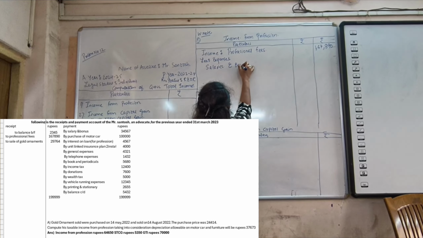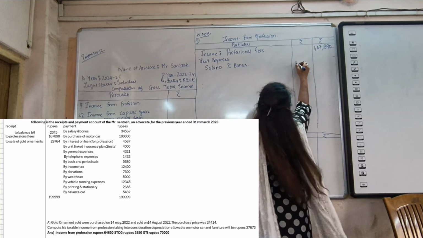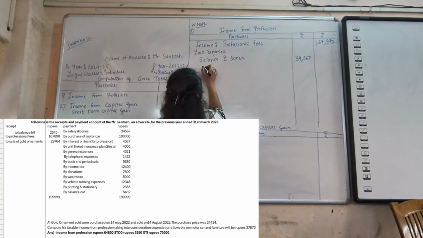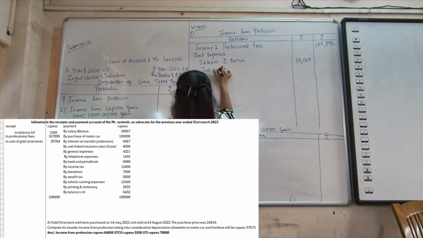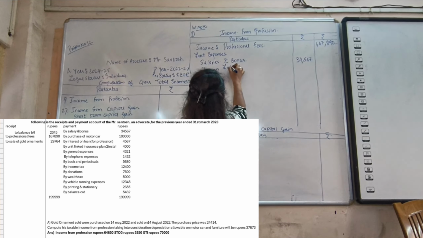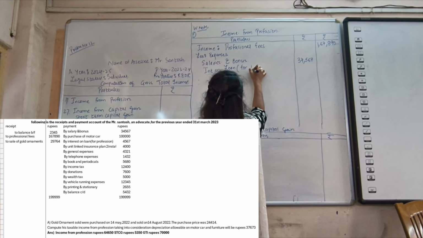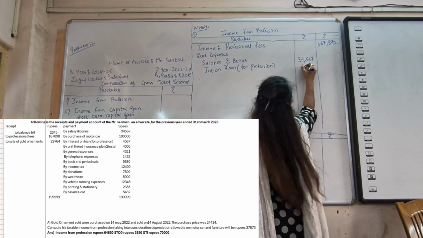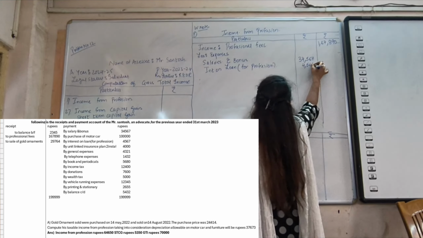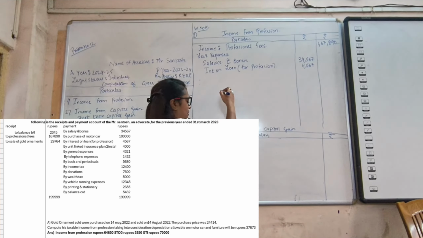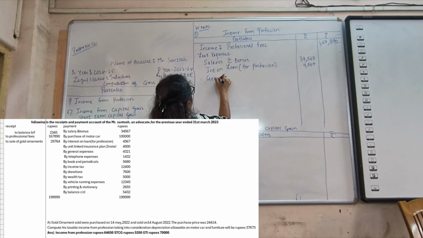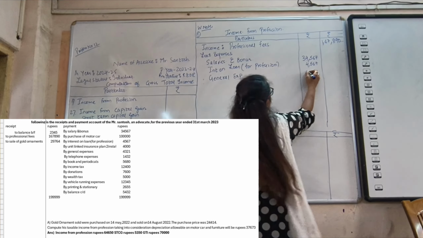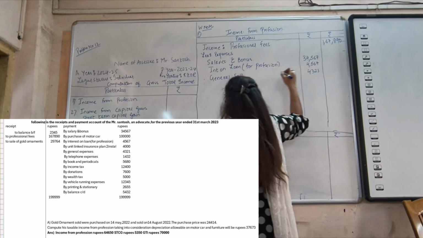Salaries and bonus amount is 24,567. Then interest on loan taken for profession, 4,567. General expenses are 4,325.